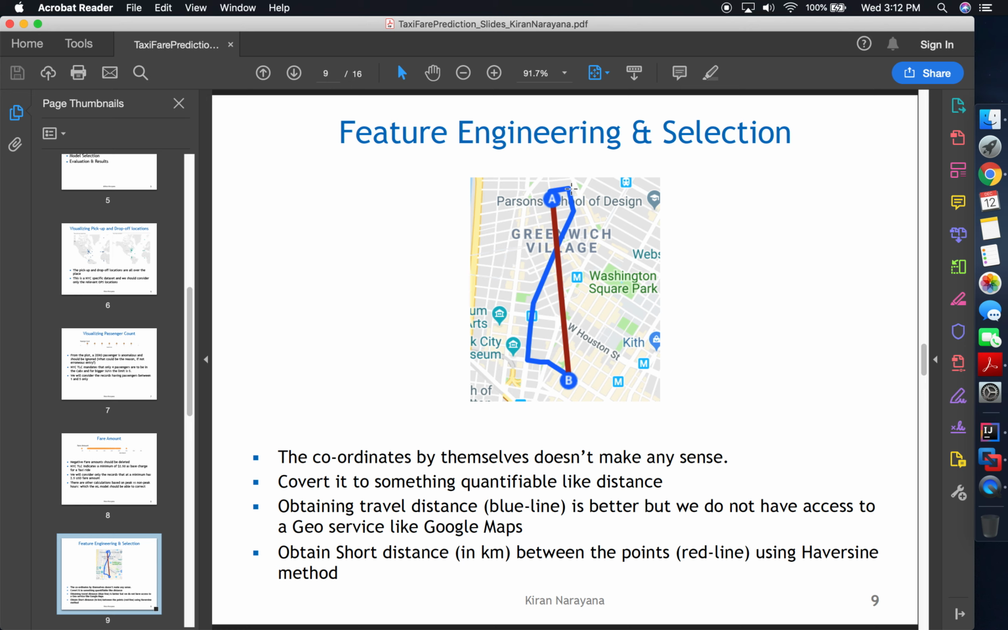Ideally we should be calculating the travel distance, which is nothing but the blue line here, but I do not have access to a geo service in either offline or online mode. So instead I would be calculating the red line, the straight line distance, or the shortest distance between A and B.